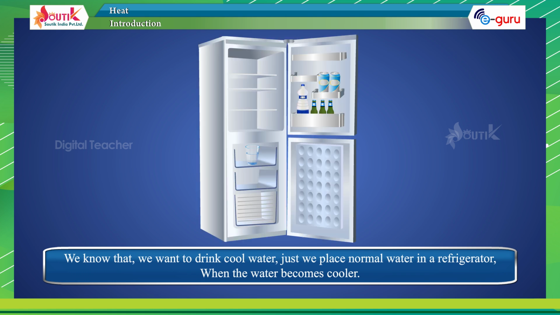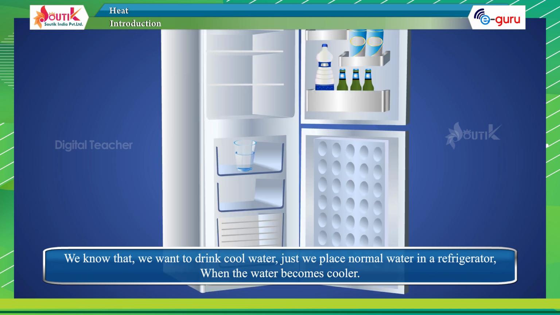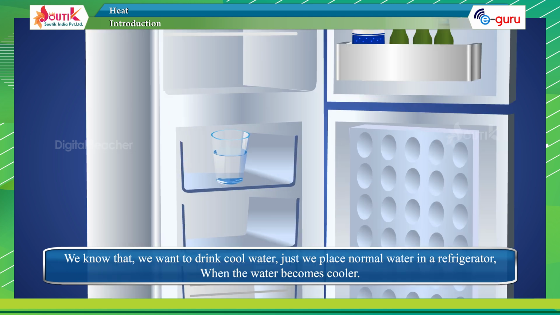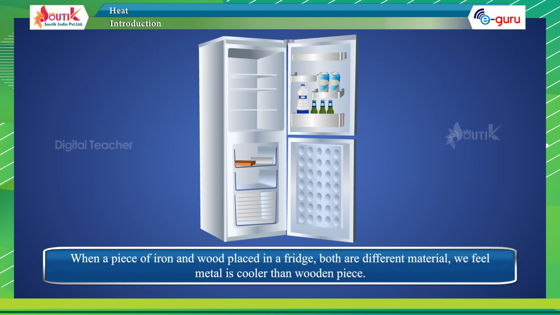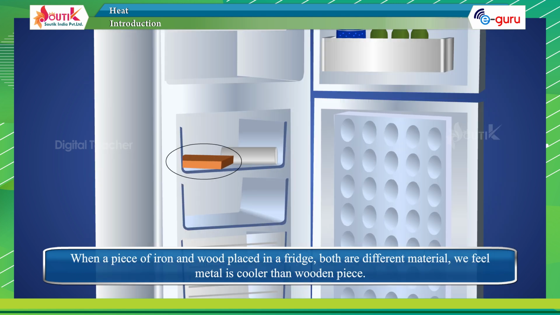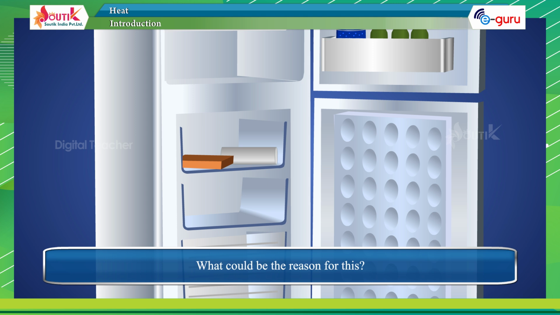We just place normal water in a refrigerator. When the water becomes cooler, that means water loses energy, that is, heat energy. When a piece of iron and wood are placed in a fridge, both are different materials. We feel metal is cooler than the wooden piece. What could be the reason for this?